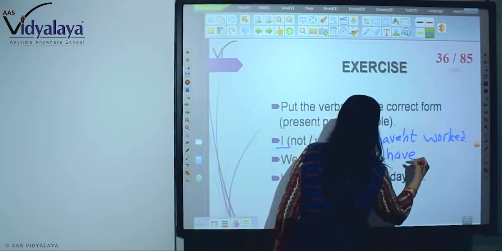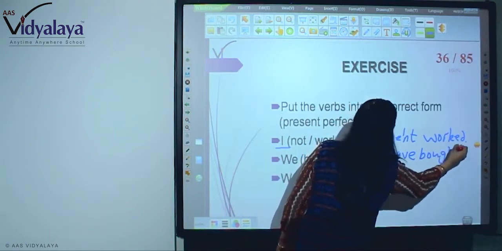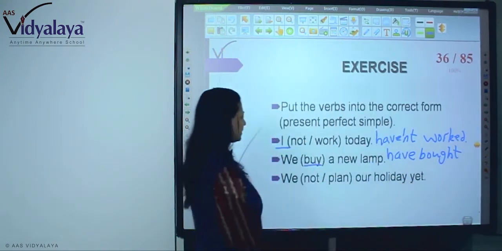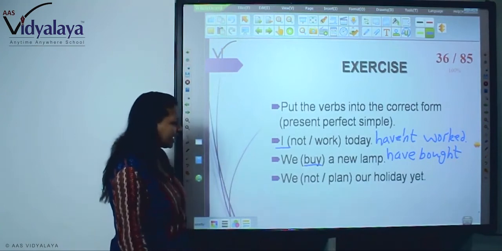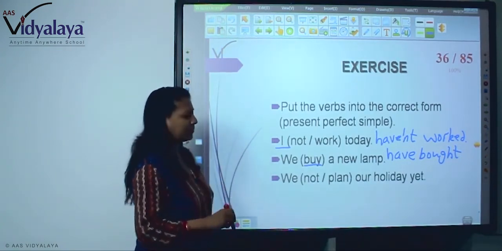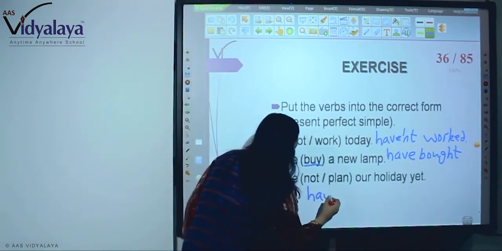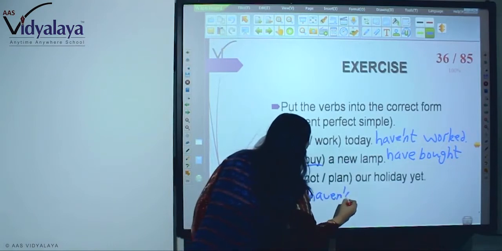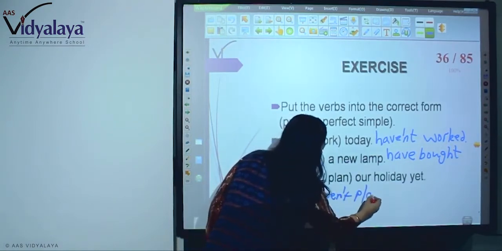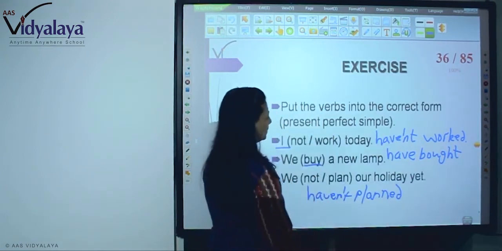We is plural. So, we have and past participle of buy is bought. We have bought a new land. We not plan our holiday yet. We haven't planned. Past participle of plan is planned. Right?